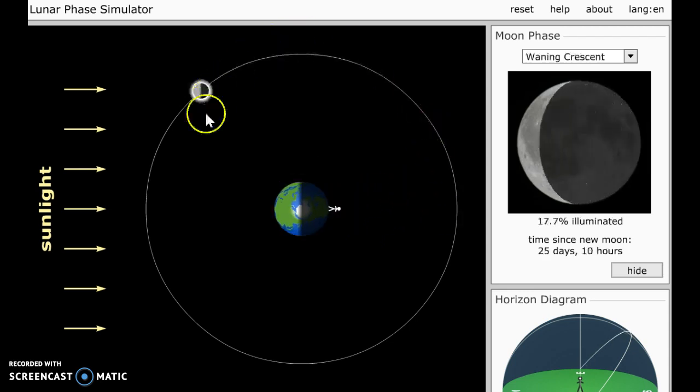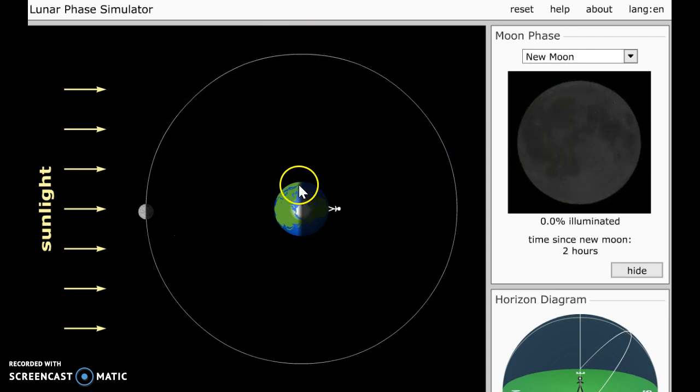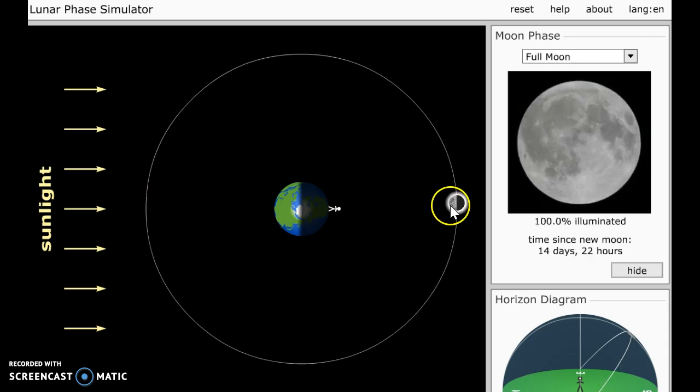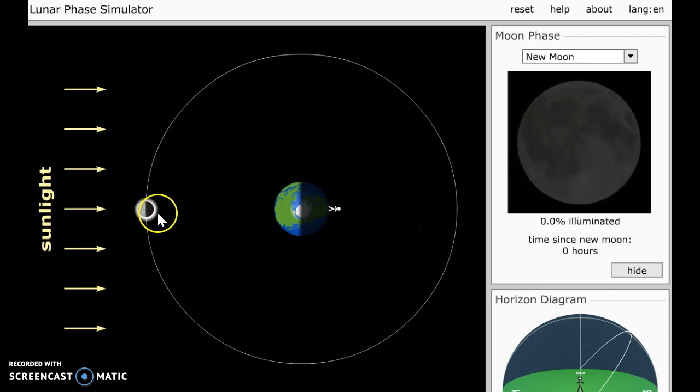Solar eclipses are different. With a solar eclipse, the moon's over here, so the shadow of the moon is much smaller and it only hits a certain place on the earth. So only a couple of people get to see the solar eclipse. In any case, the answer to lunar eclipses will happen right here at the full moon. Number four, solar eclipse with the new moon, as I mentioned. So that's over here, and the shadow only hits a tiny part of the earth.